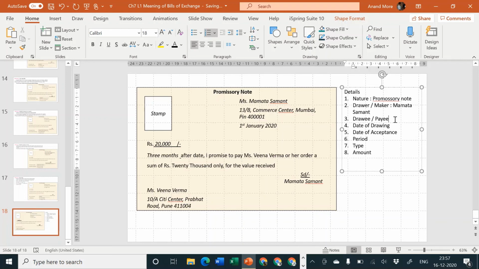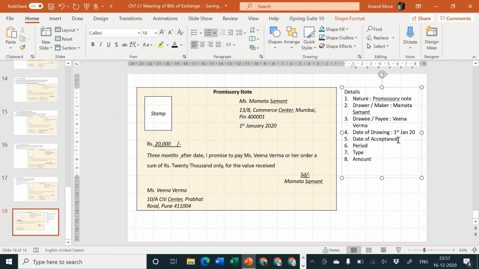Who is the drawee or payee? The drawee or payee is Veena Verma. Okay. What is the date of drawing? The date of drawing is 1st Jan 2020.